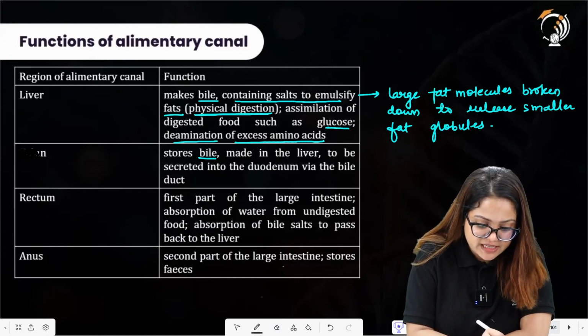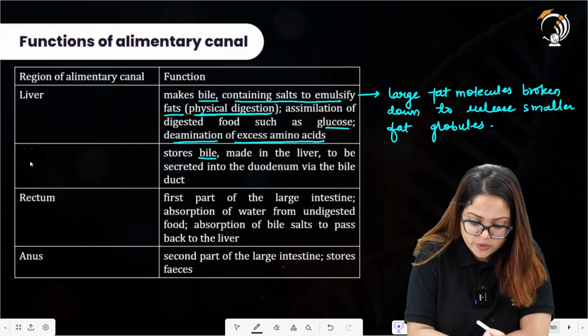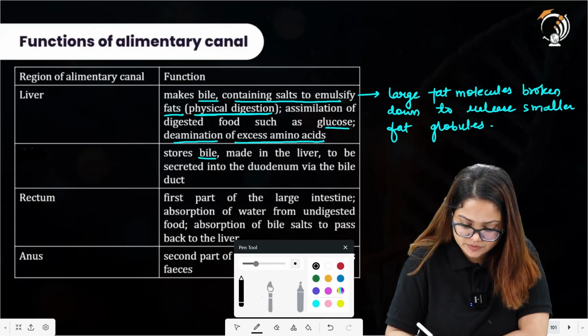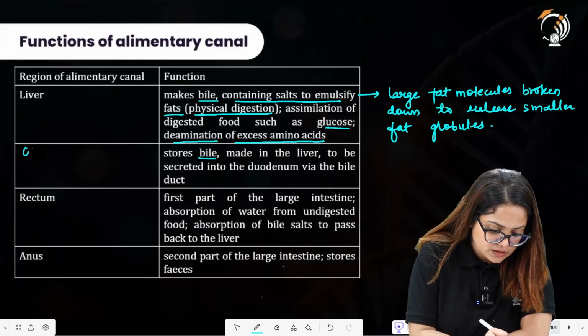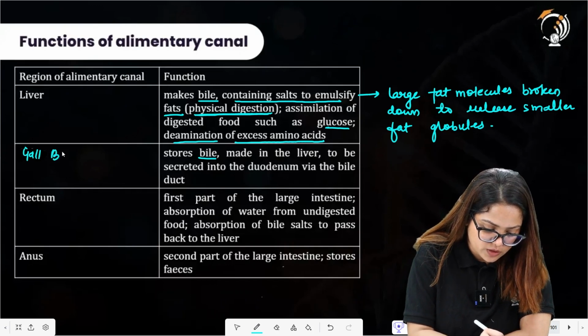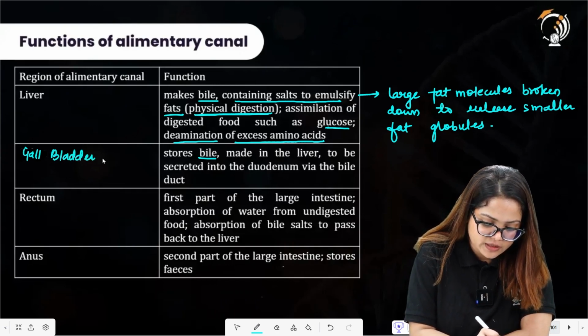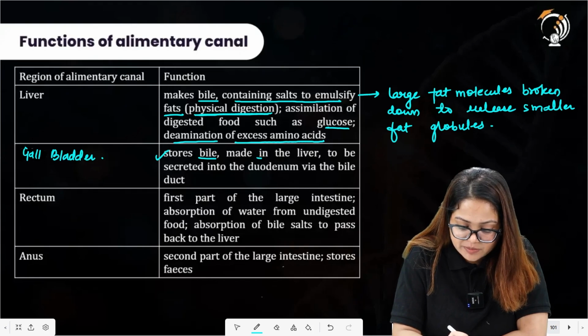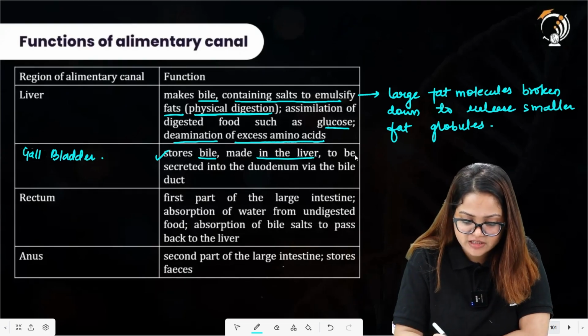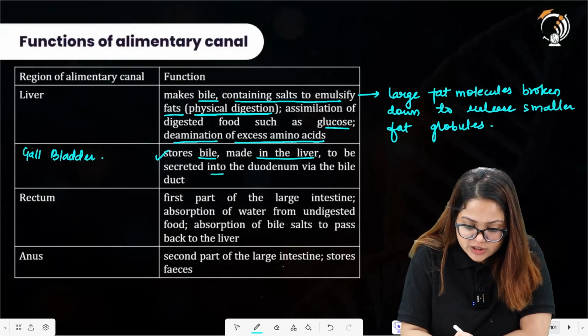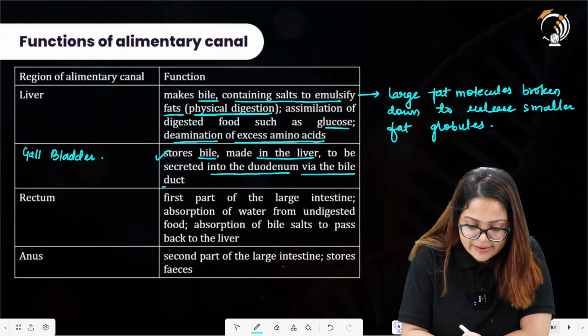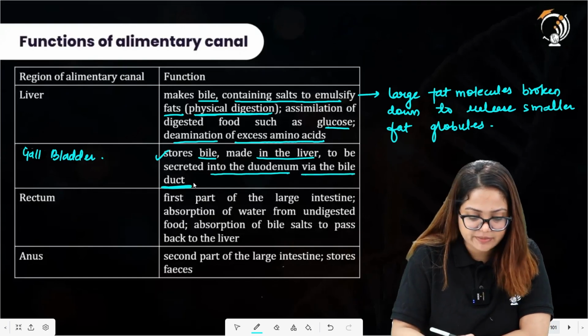Because gallbladder is that particular structure which is storing the bile over here. It should be gallbladder. It stores the bile. It is made in the liver. So the bile is made in the liver. It is to be secreted into the duodenum via the bile duct. So the duct name here is the bile duct.